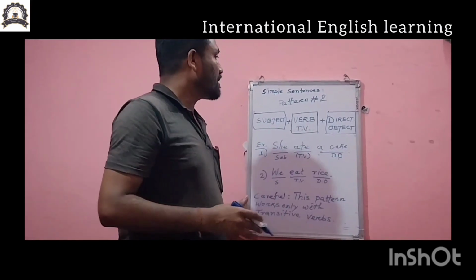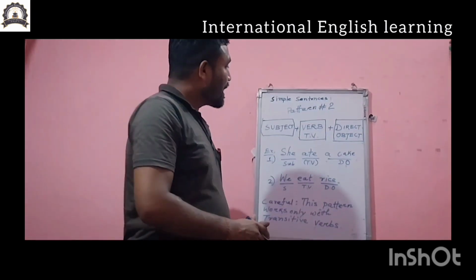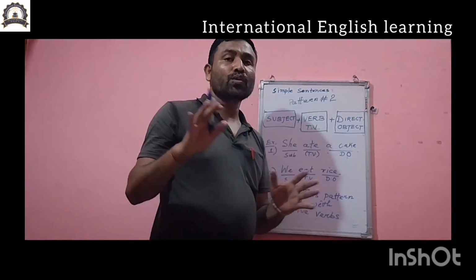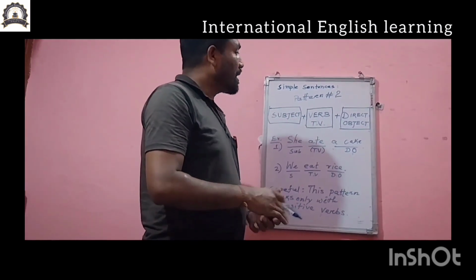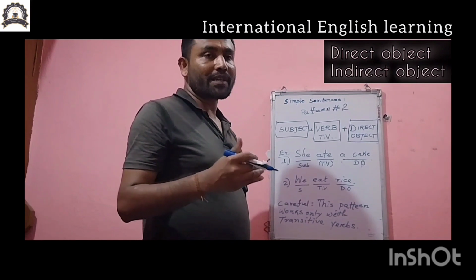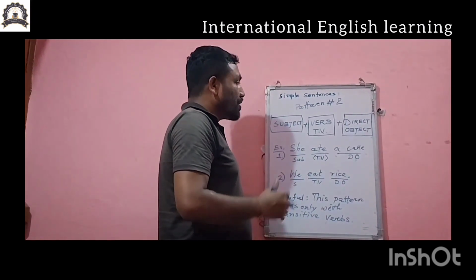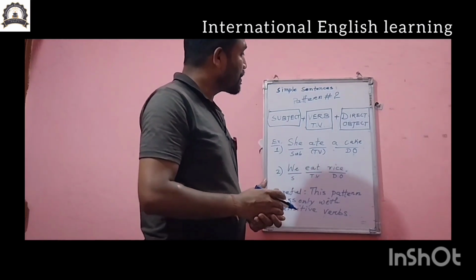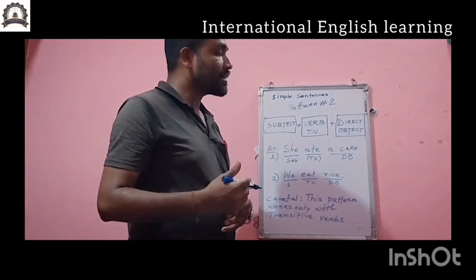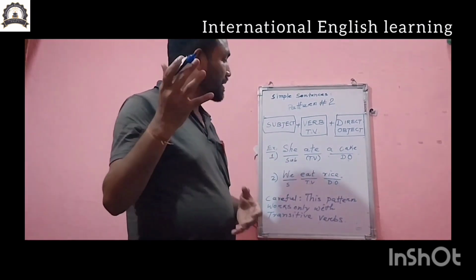And then the direct object. There are two types of object, you know: one is the direct object, another is the indirect object. I am not going to say about direct and indirect, but through the examples you try to understand.